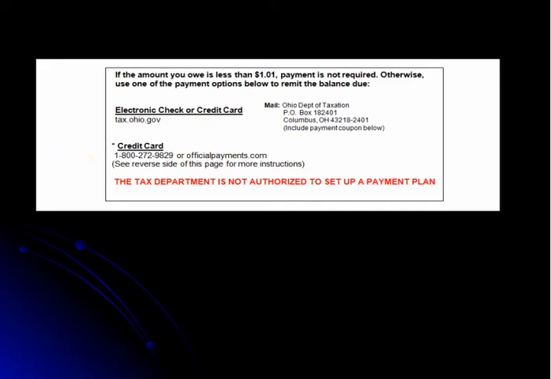If you are mailing a check or money order, the address is provided on the right side of the box, and a payment voucher is included at the bottom of the first page of your bill. The Ohio Department of Taxation is not authorized to set up a formal payment plan. We will address this in more detail shortly.